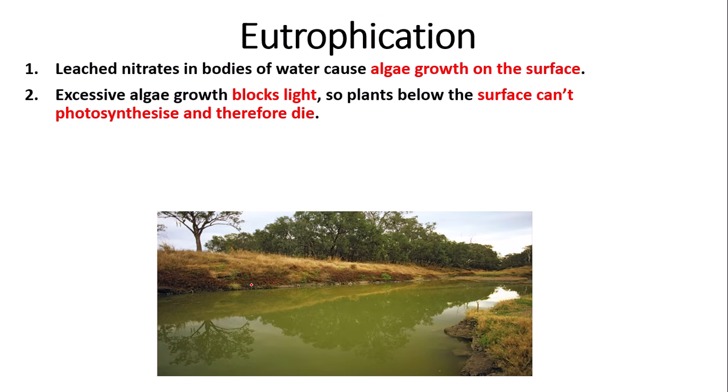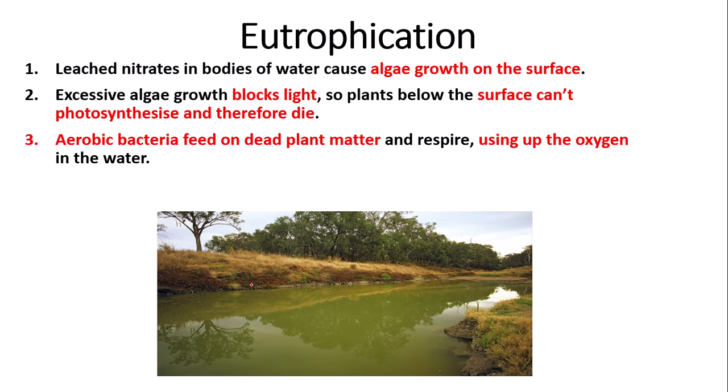But this is a disadvantage, as the excessive algae growth blocks light, so less light can penetrate into the water as the algae growth blocks it. This means that aquatic plants below the surface can't photosynthesize as less light is reaching them. This means that they die, as they can't carry out the light-dependent reaction. If you haven't watched my video on photosynthesis, please go check that out now in the corner.